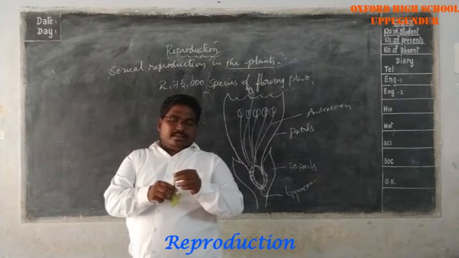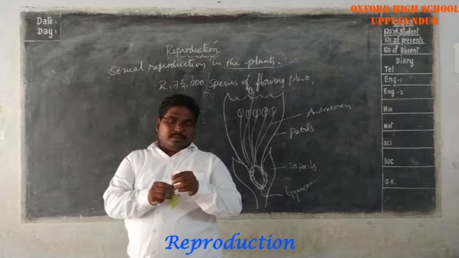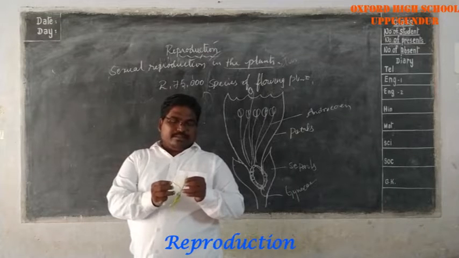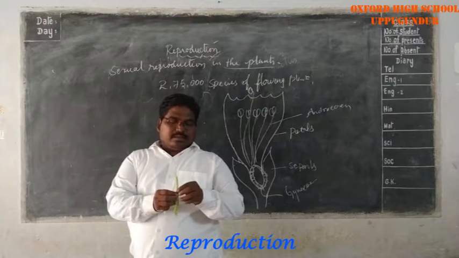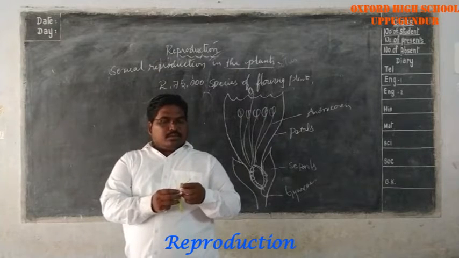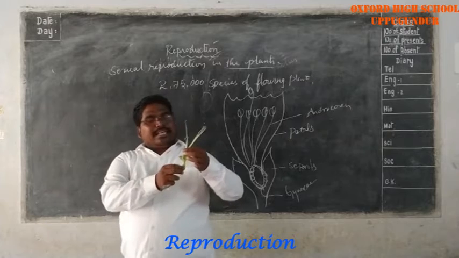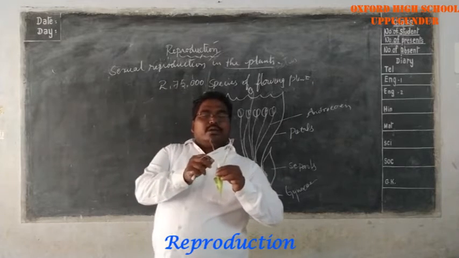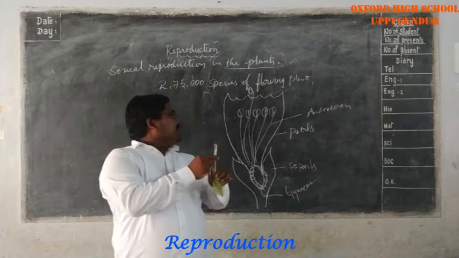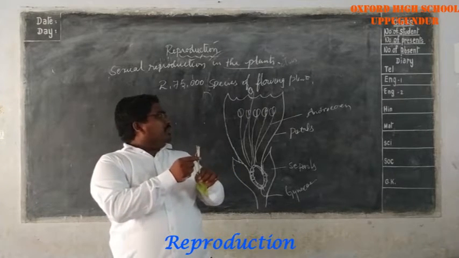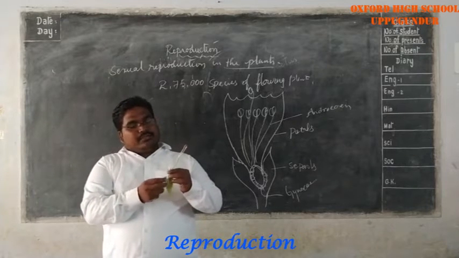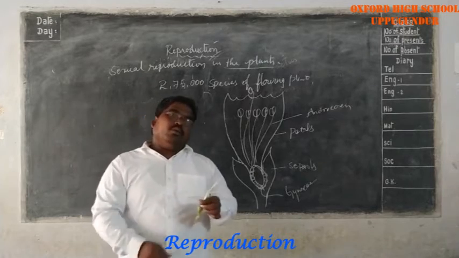Insects are there inside, moths and bugs. See here, these are sepals and petals, which I removed. These five are the androecium, and this one is the gynoecium. I will explain about it one by one.